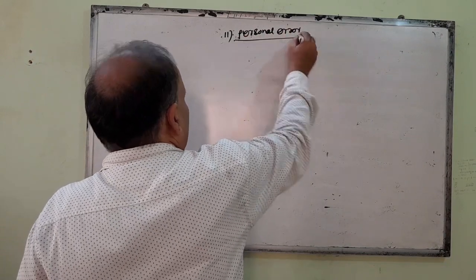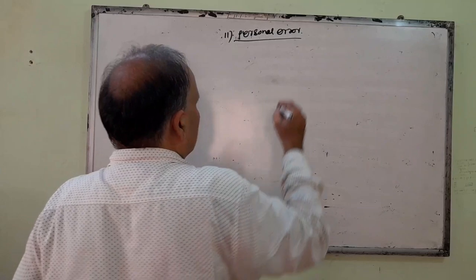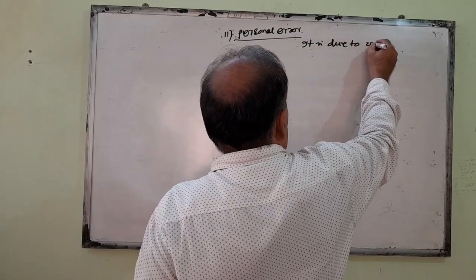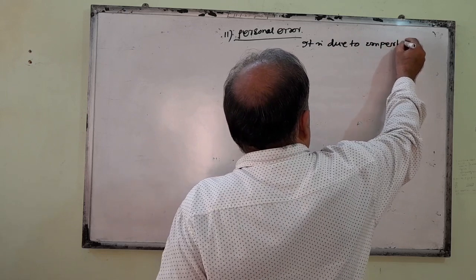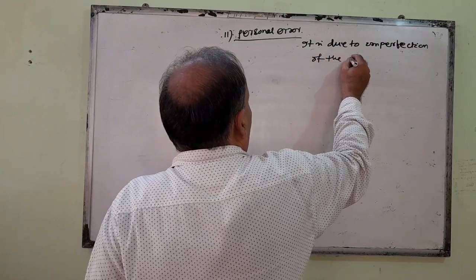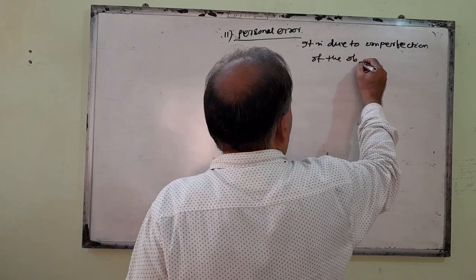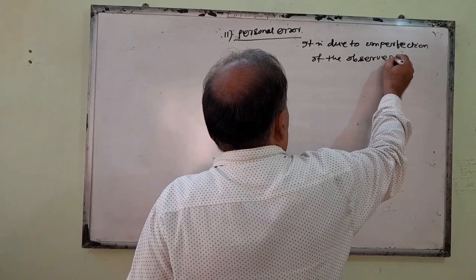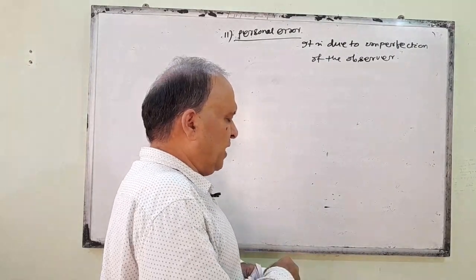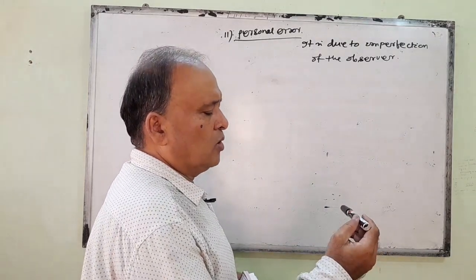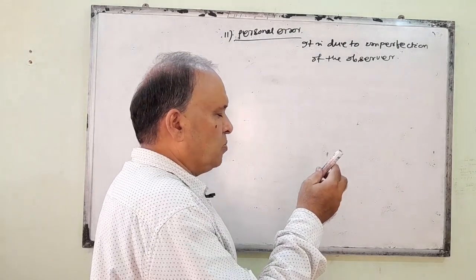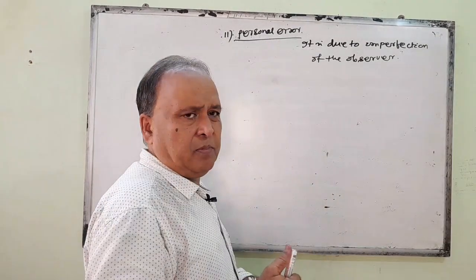Personal error is due to imperfection of the observer. What is imperfection of the observer? Suppose you give a length to someone, and you ask them to measure it by vernier caliper.